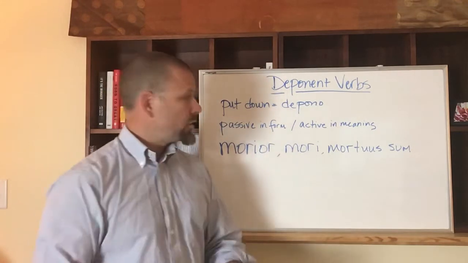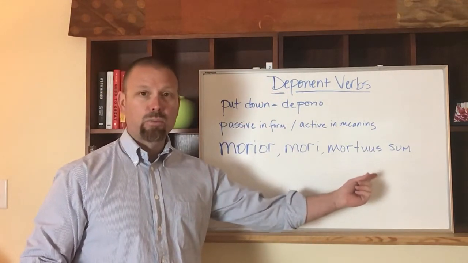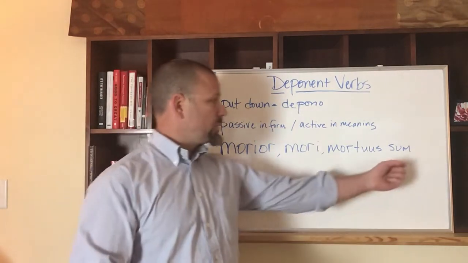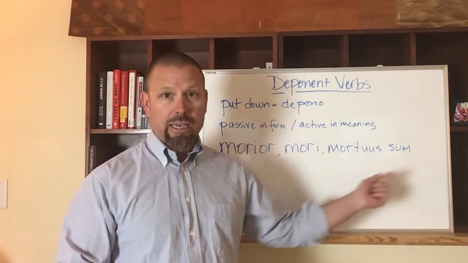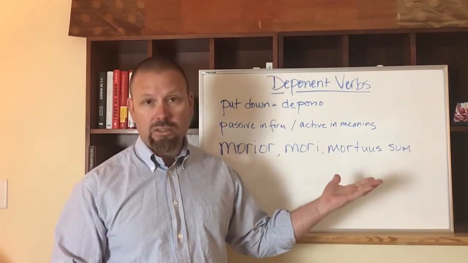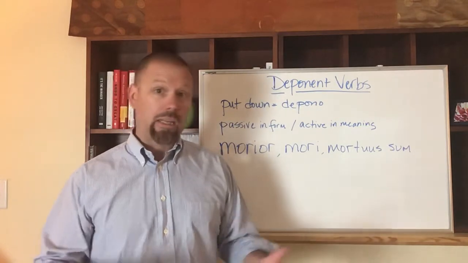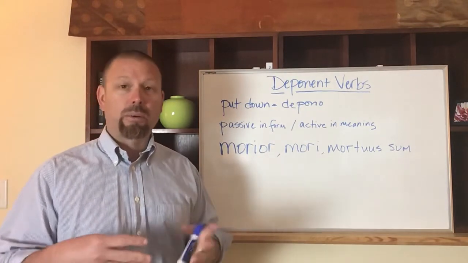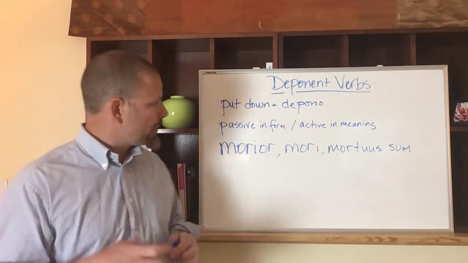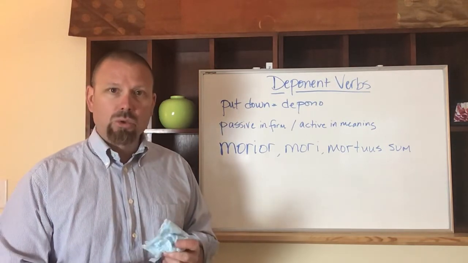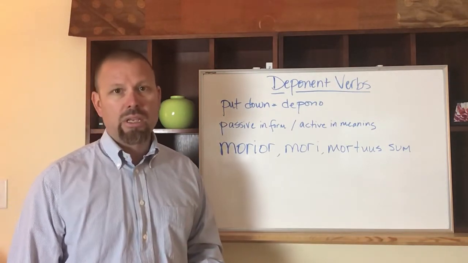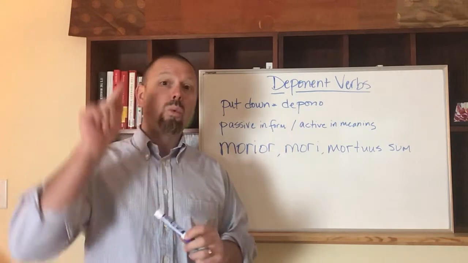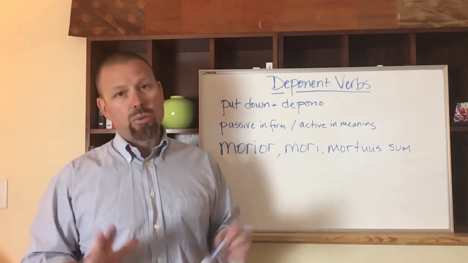Now, take a look at what happens to it in the perfect tense. It becomes mortuus sum. And you've learned mortuus as the adjective, meaning dead. Here mortuus sum can mean I am dead or I have died, perfect tense. Both mean the same thing. If I have died, then I am dead. So that's a cool intersection of the verb and the adjective, or the participle, working together. Now, we're going to see in the story that this verb gets used a couple of times, and Jupiter and Mercury will ask, what do you want to happen when you will die? So we have to get to the future tense.